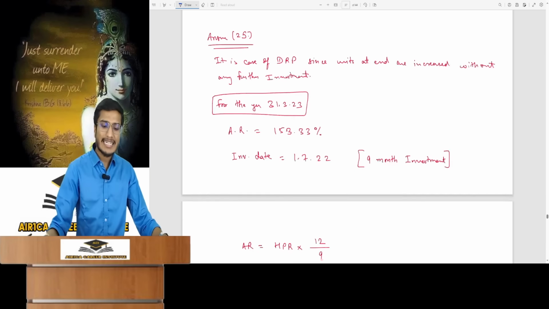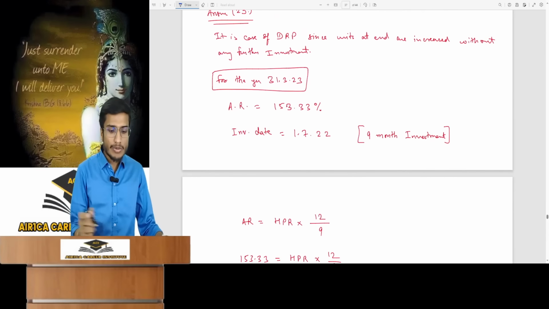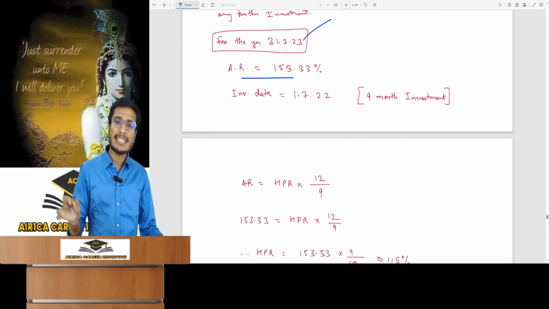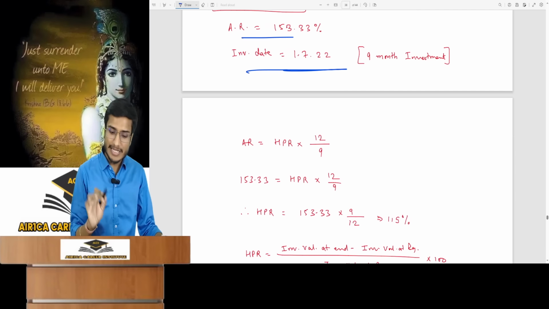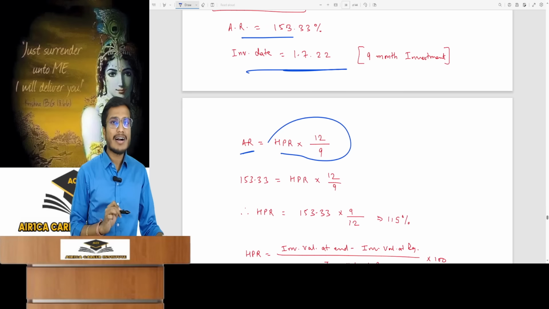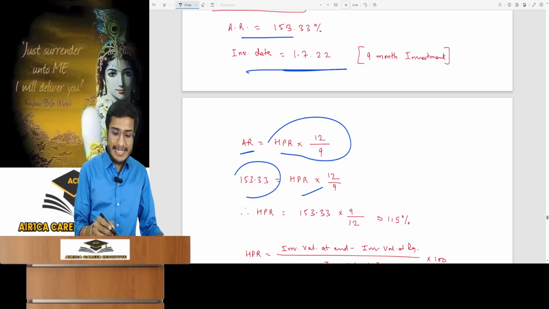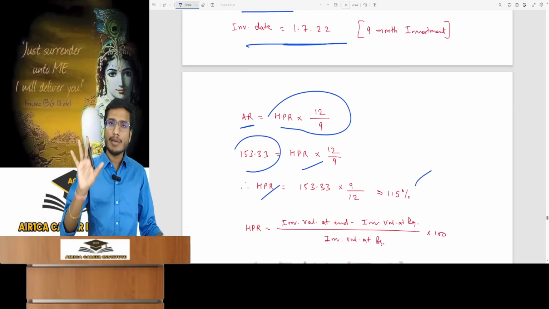So can I first go from annualized yield to holding period yield? For 31st March, convert annualized return to holding period return. What was my investment period? Just 9 months. I wrote annual return formula. Calculated holding period return using data from annual return formula. Always use given data. Because you cannot calculate from the annual return if annual return is given.